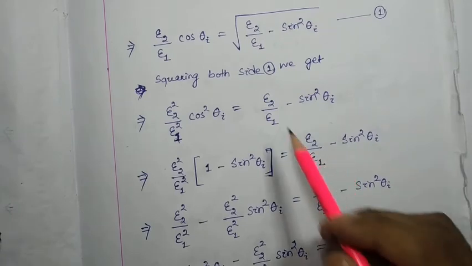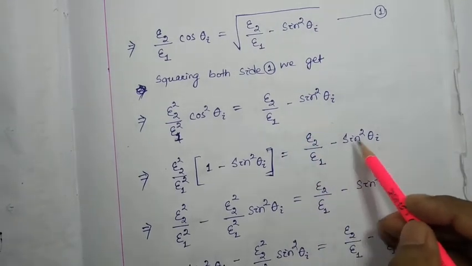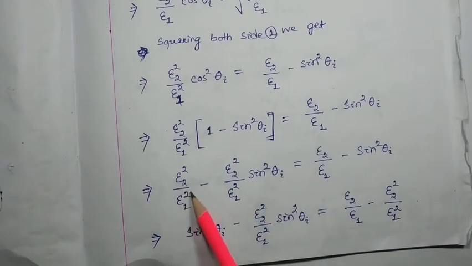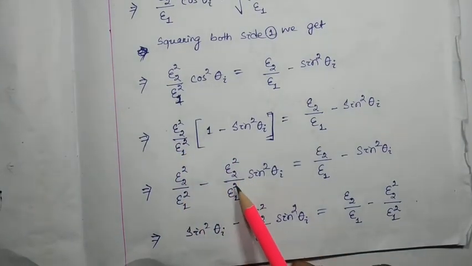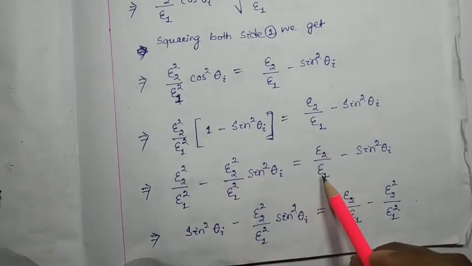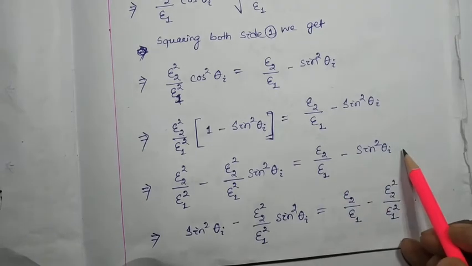So it will be epsilon 2 square by epsilon 1 square minus epsilon 2 square by epsilon 1 square sin square theta I equal to epsilon 2 by epsilon 1 minus sin square theta I.